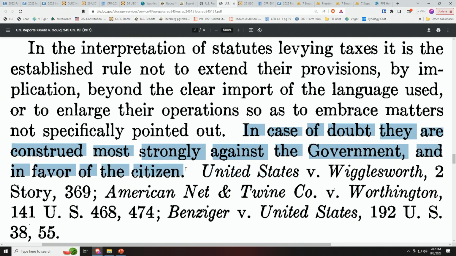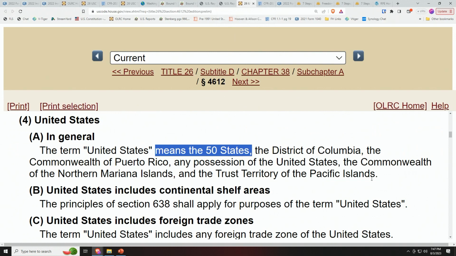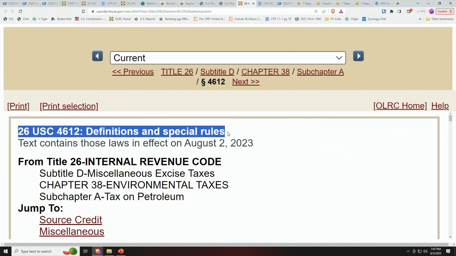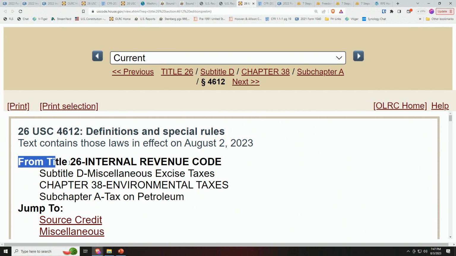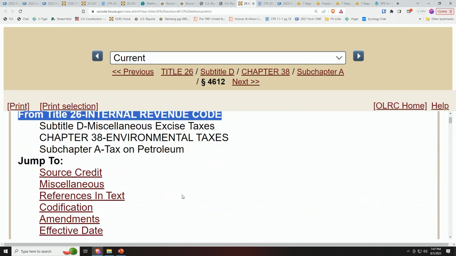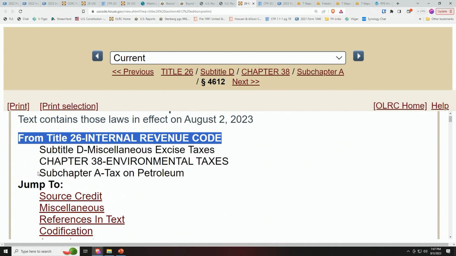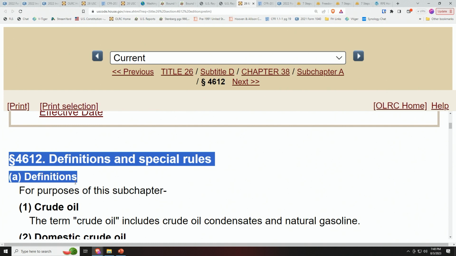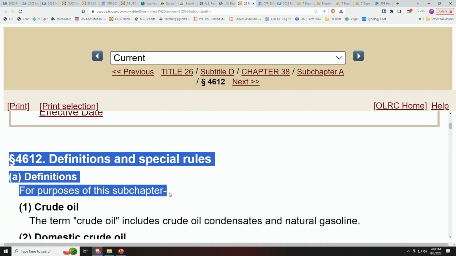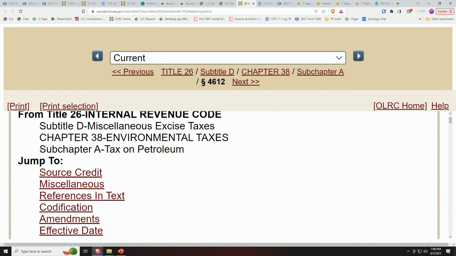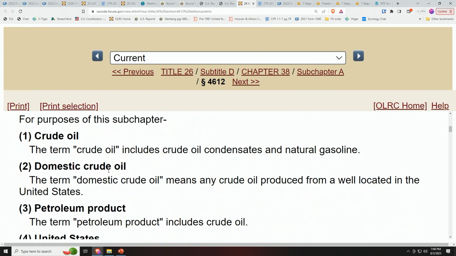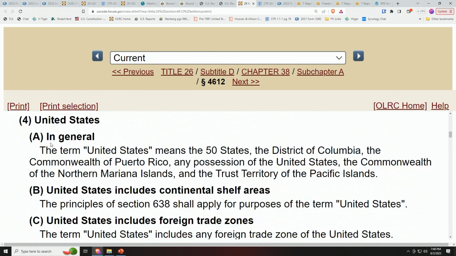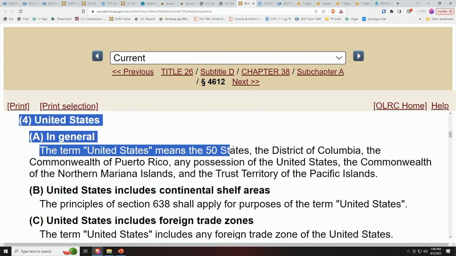And folks, that's it. Let me show you an example of a law where they do impose a tax on the 50 states. Again, this is from Title 26, Internal Revenue Code, Section 4612, Subchapter A, Tax on Petroleum. In this definitions section, it says for the purposes of this subchapter, Subchapter A, Tax on Petroleum, all these definitions apply, like the one on the term United States means the 50 states.